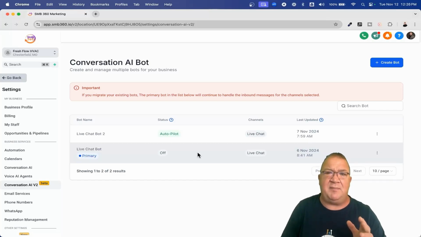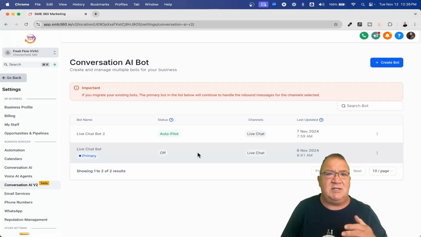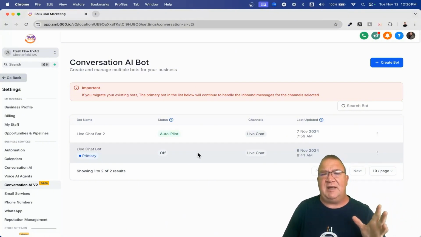So that was brought up. They are aware of it. They do understand that it's important, but that is not on the roadmap for 2024. So if that's something you're looking for, don't count on it until sometime next year. Just keep an eye out for the changelog. If you don't know what that is, just search for changelog at HighLevel, and that's where all of the new features get dropped. But guys, I just want to give you some of the updates I found out today from my phone call: what's available, how version 2 of AI works, how it is different than version 1, and how it is going to be different moving forward.